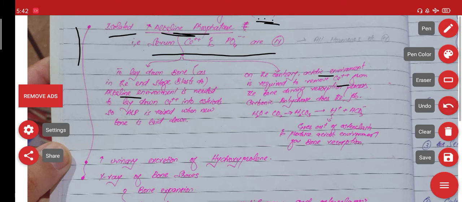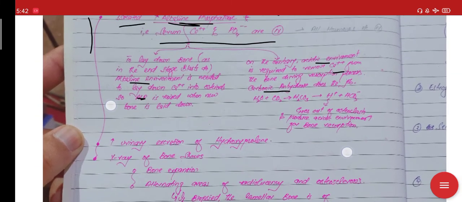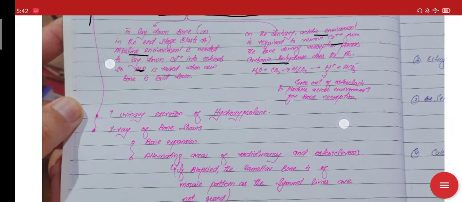Whereas to supply the alkaline environment we need alkaline phosphatase. So this enzyme is increased, and as a result there will be an increase in the serum alkaline phosphatase, whereas the serum calcium and phosphate levels will be normal.